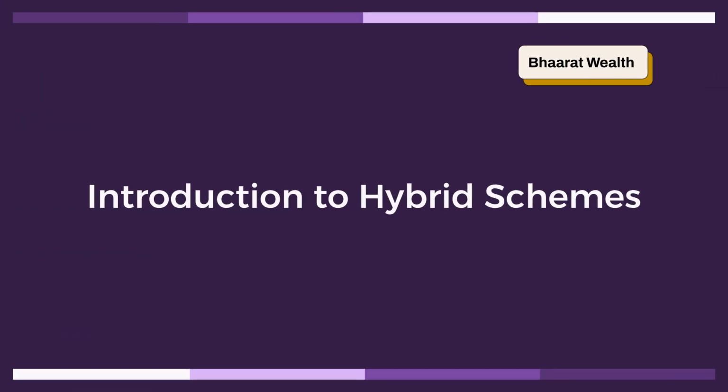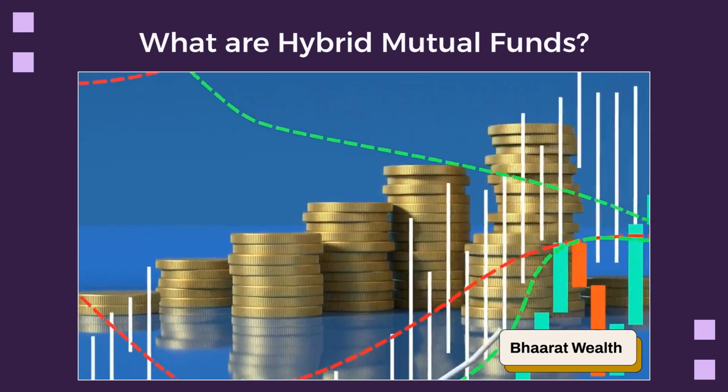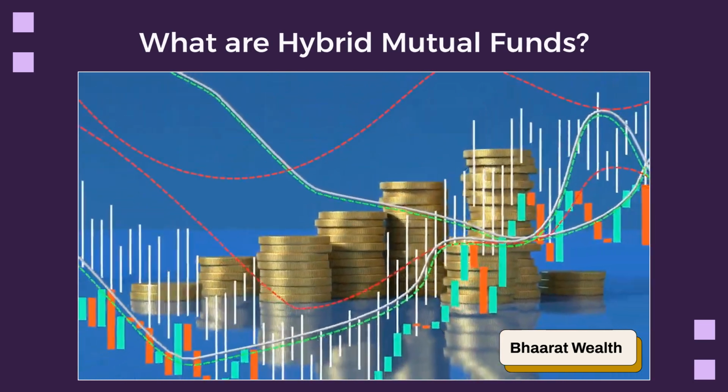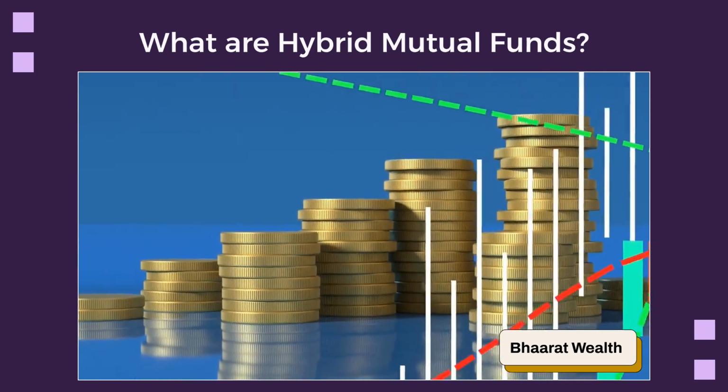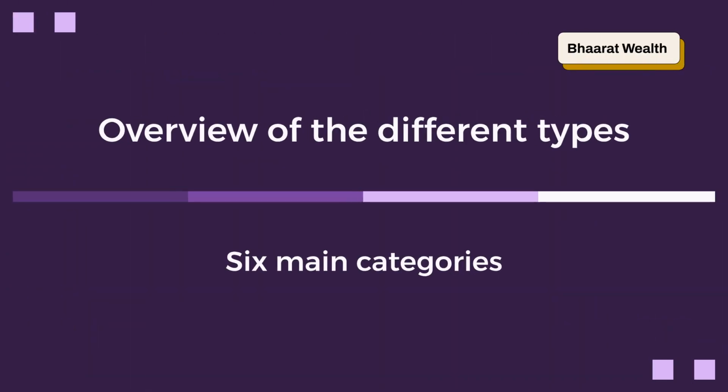Hybrid schemes offer a balanced approach by combining investments in both equity and debt instruments. Simply put, hybrid mutual funds strategically mix different asset classes to offer diversification and potentially manage risk. There are 6 main categories of hybrid schemes, each with a unique asset allocation strategy.